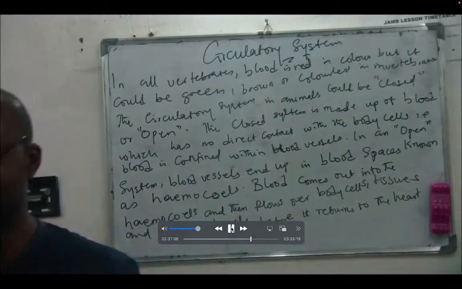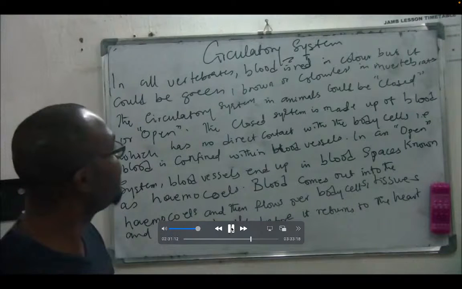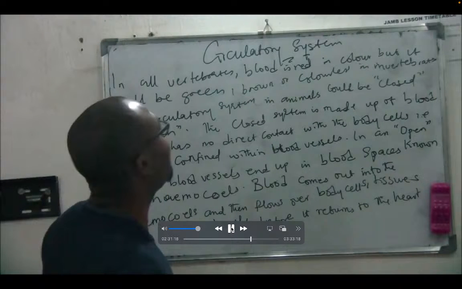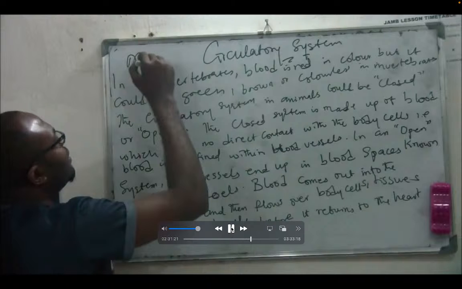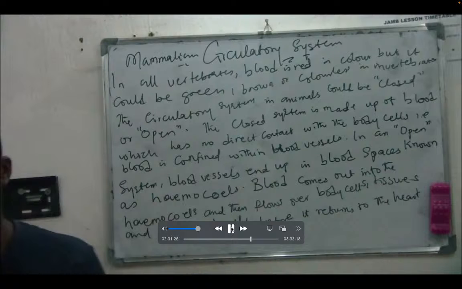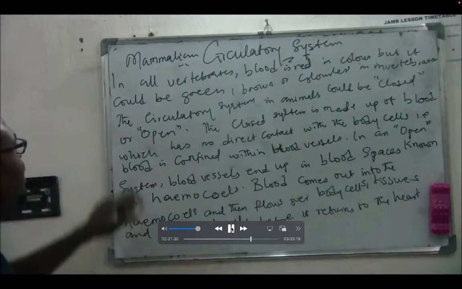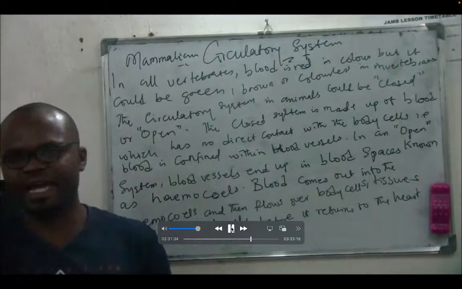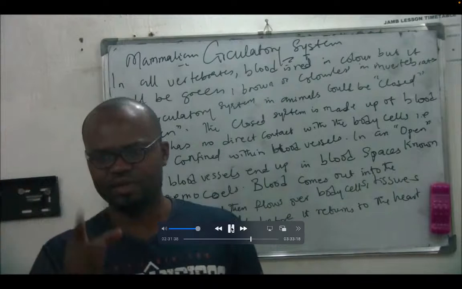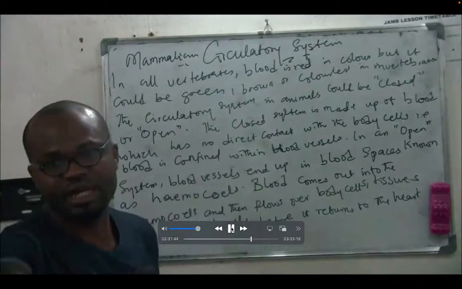Yes, welcome. Today we are going to be looking at the circulatory system. Circulatory system or mammalian circulatory system? Mammalia. What do you mean by mammalia? Mammals, isn't it? Circulation in mammals. Now, we say that in higher organisms, in higher animals, and a very good example of higher animal is mammals. What is the medium for transportation?